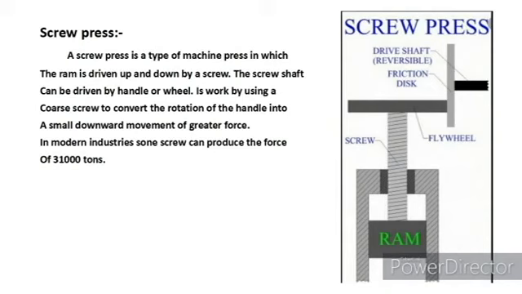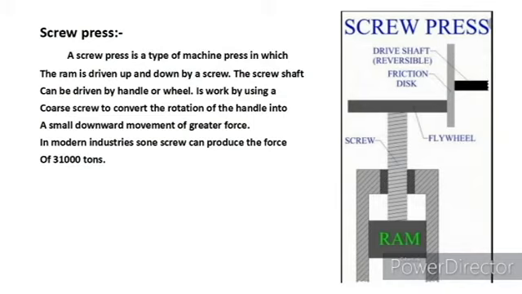Screw press. The working of the screw press can be explained using this diagram. In this, the ram is attached to a rod. It has a screw shape, that means a thread. The screw thread is on that rod, mentioned in the diagram as screw, and it is attached to a flywheel, a circular disc, which is attached to a drive shaft attached to a motor.